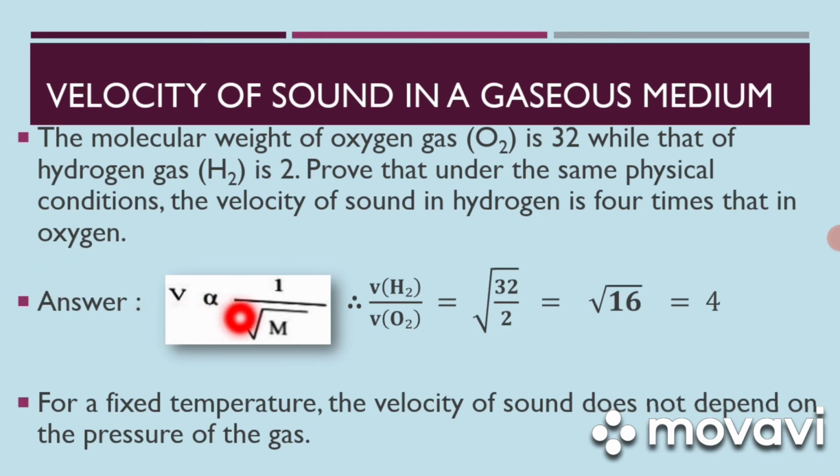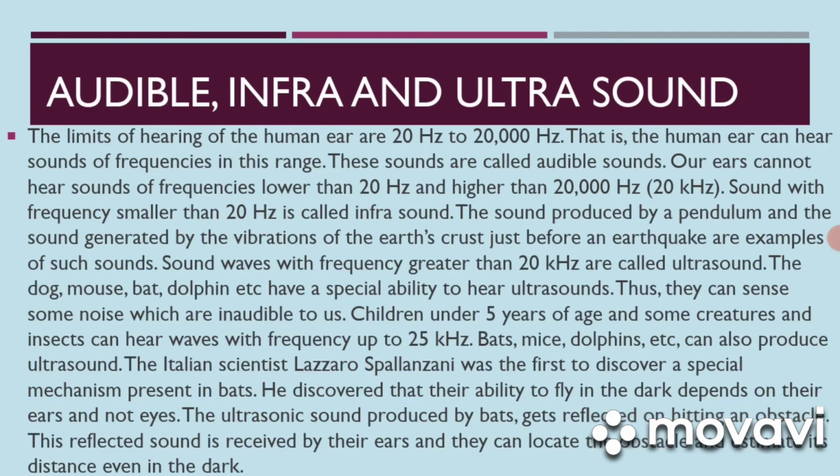Solution: V is inversely proportional to square root of molecular weight. Therefore, the velocity of hydrogen H2 upon the velocity of oxygen O2 is equal to the square root of 32 upon 2, which is equal to square root of 16, which is equal to 4. For a fixed temperature, the velocity of sound does not depend on the pressure of the gas.